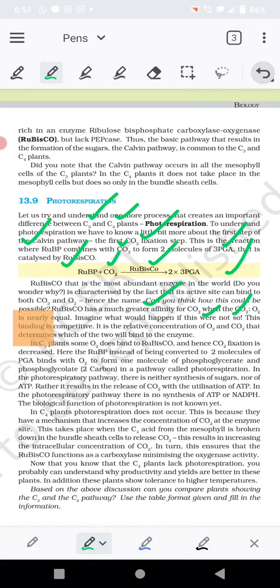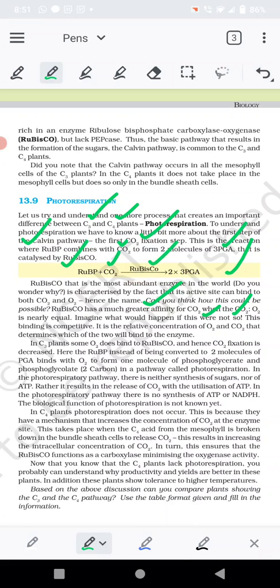So what happens in the case of C3 plants is that the enzyme Rubisco does not combine with carbon dioxide, but binds with a molecule of oxygen.